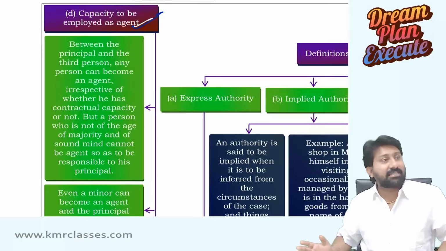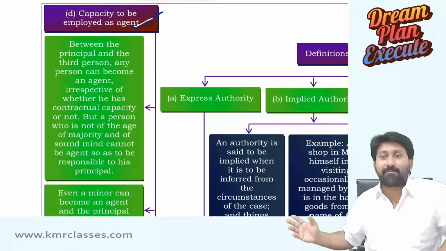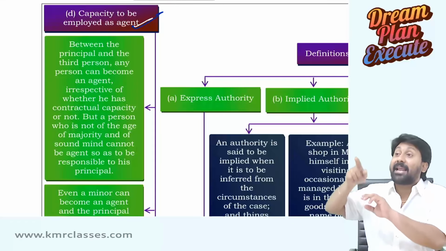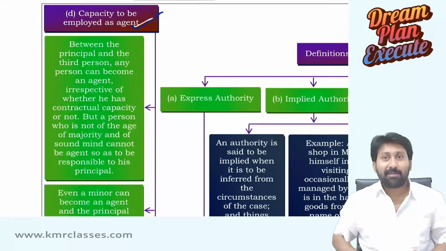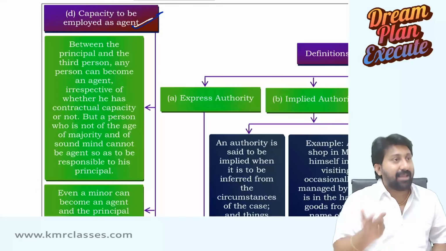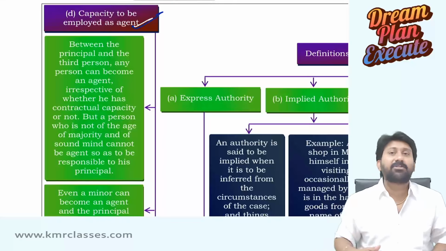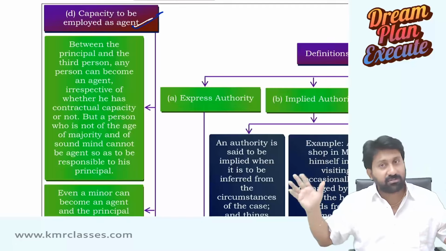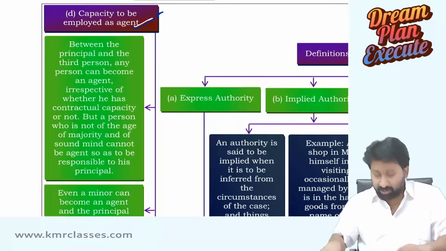But to slap the agent, you can slap only when the person is capable of getting slapped. But the minor is not like that. You can't slap a minor. You can't slap a person of unsound mind. So at that risk, if you want to, you appoint a minor or a person of unsound mind as an agent.